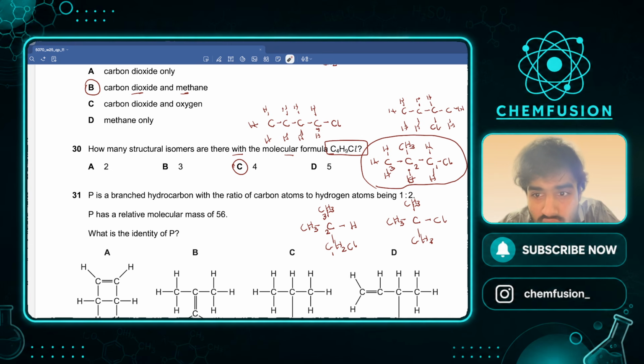Cl above the carbon with CH3. Cl above, where? Which one? Tell me. The above one. This one? This one? Okay. So you're saying what if we put the Cl below the carbon with CH3?